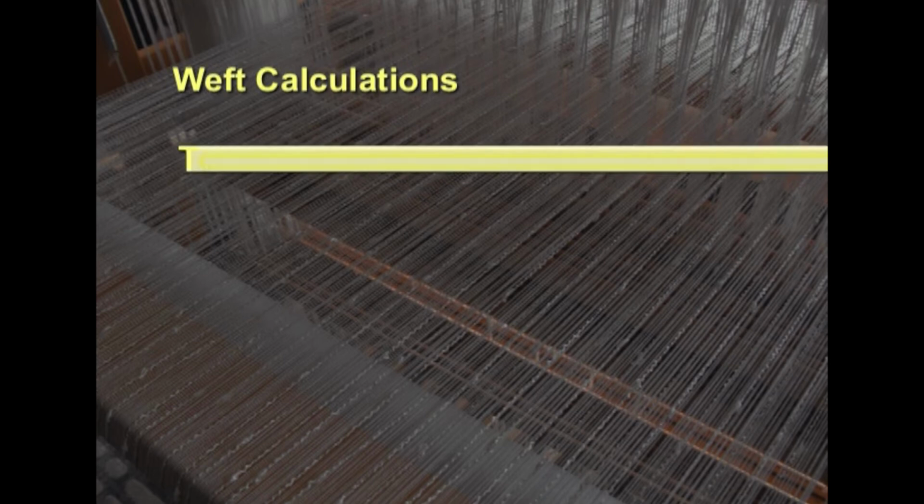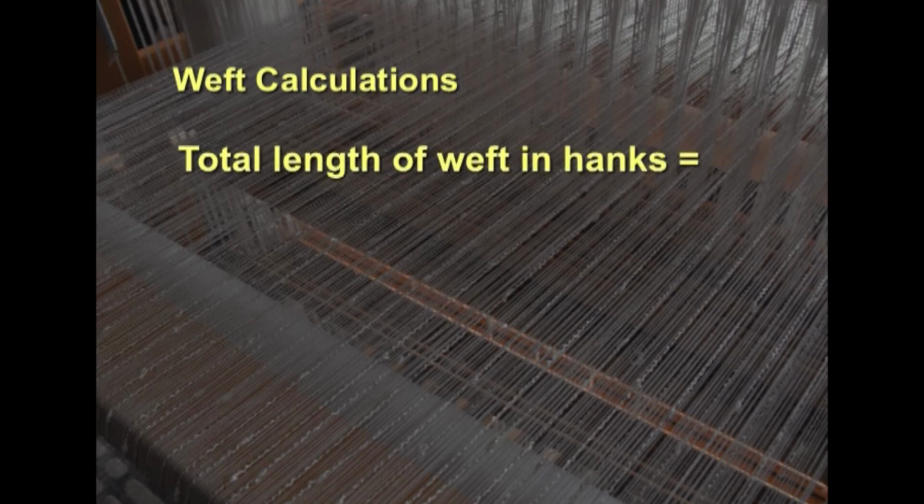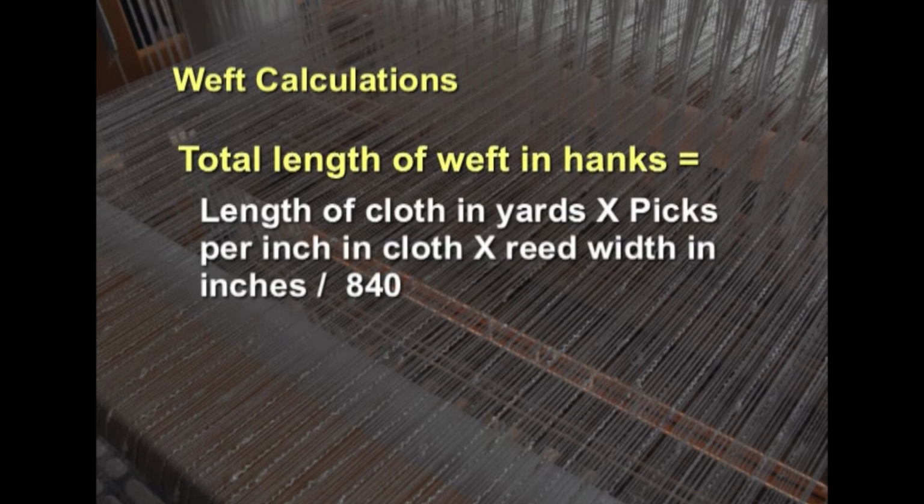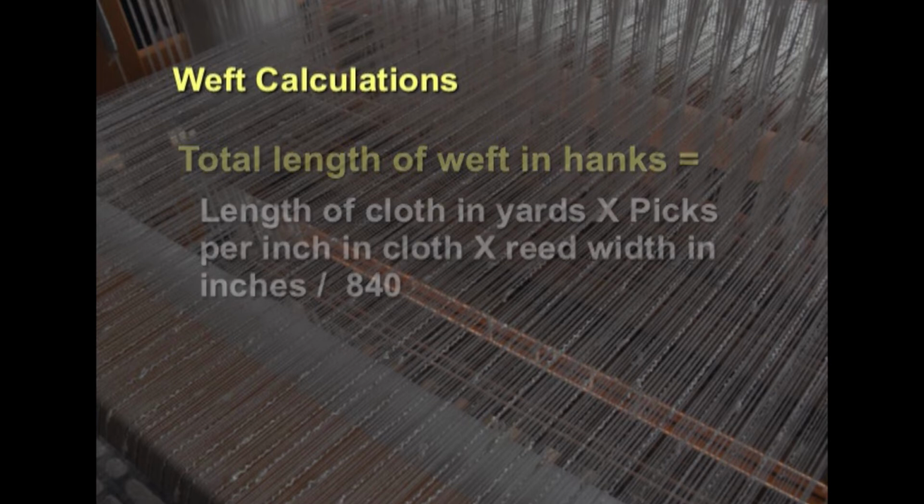So, picks means it is only weft. Warp yarns are sometimes called ends and weft yarns are called picks, so here pick means a weft yarn. And total length of weft in hanks can be calculated by length of the cloth in yards multiplied by picks per inch in a cloth and then again multiplied by reed width in inches and divided by 840.